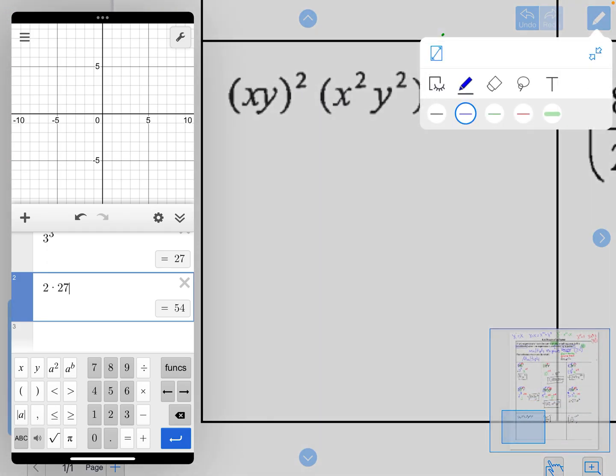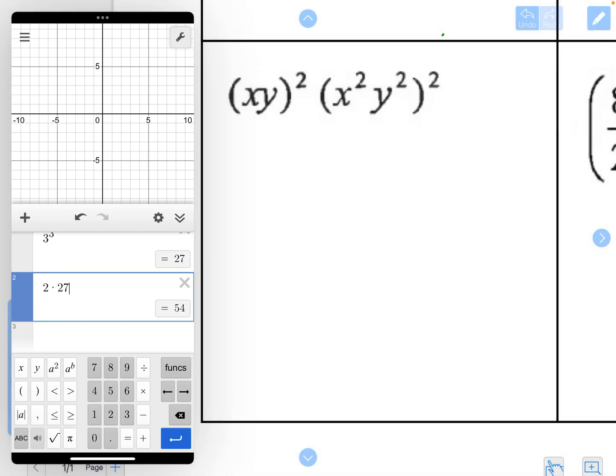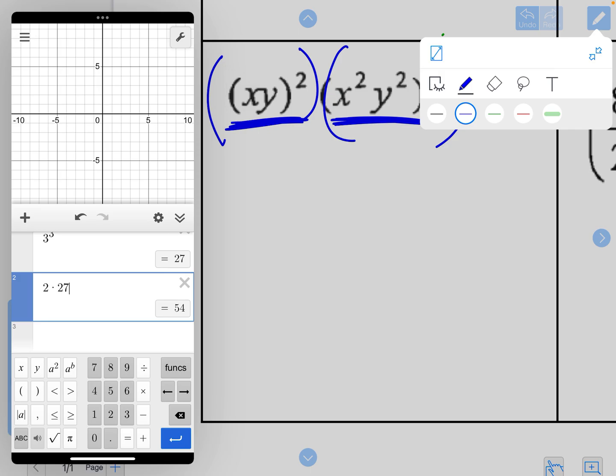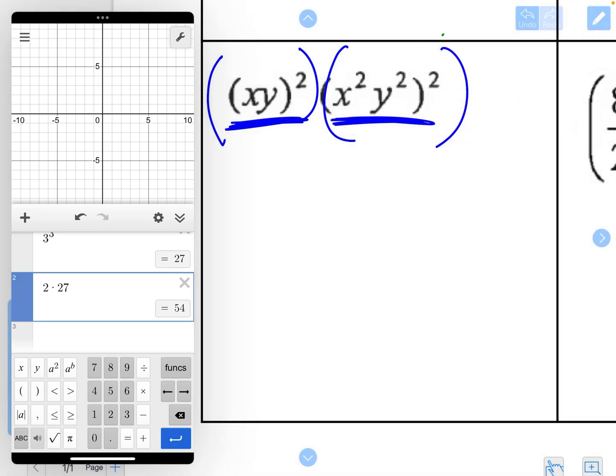All right, so again, this one's a multi-step problem. So I always need to do parentheses first. So I'm going to focus on this first set of parentheses. Then I can focus on this next set of parentheses. So the first one that I want to settle is I've got my base x and I've got my base y. And then I've got my invisible exponent of each, which is 1. So I need to raise them both to the power of 2. So 1 times 2 and 1 times 2. And that's my first parentheses.